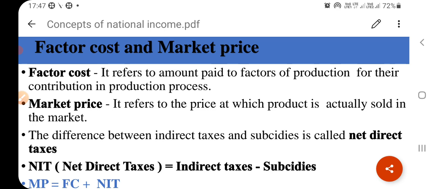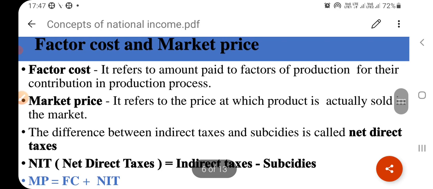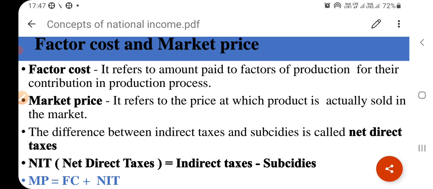Means when the rewards given to the owners of factors of production are added, the sum of all the rewards of factors of production is called national income at factor cost. Means there is an addition of subsidies at the time of production process, because at that time the government gives subsidies on various factors to industry.